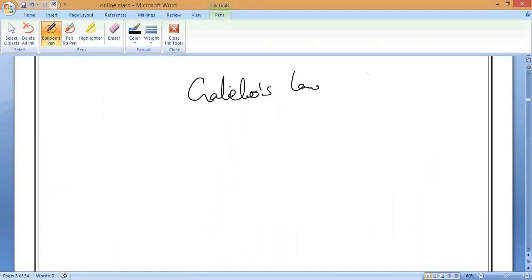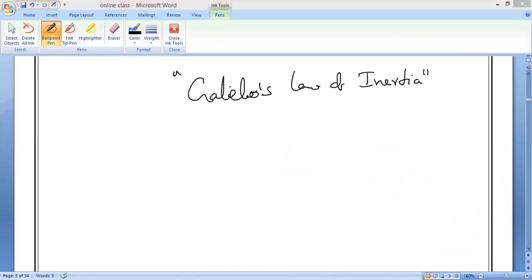Galileo's law of inertia. Is it okay, everyone? So this is what it is. For tomorrow's class, I will show you some experiments. You have to get ready with that. If you are ready, then we'll proceed with tomorrow's one. Is it okay, guys?